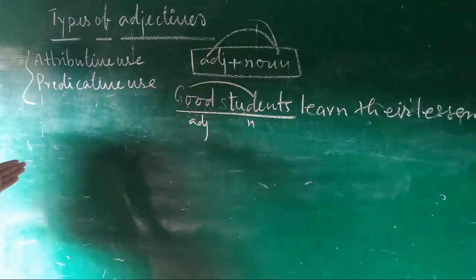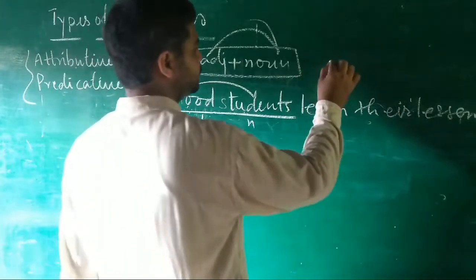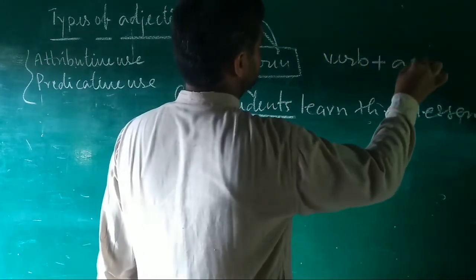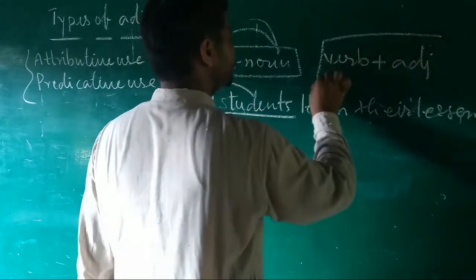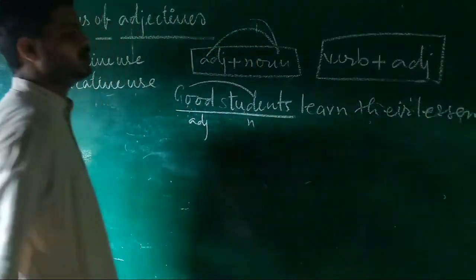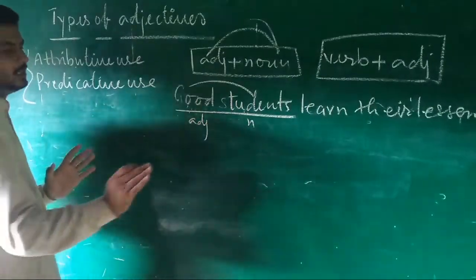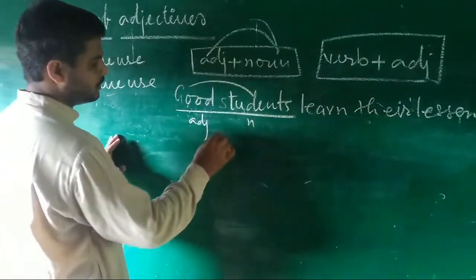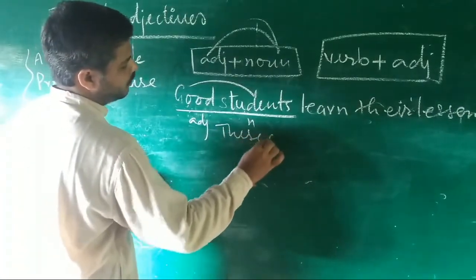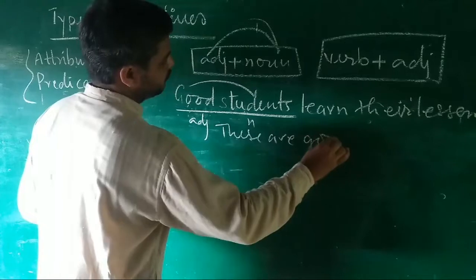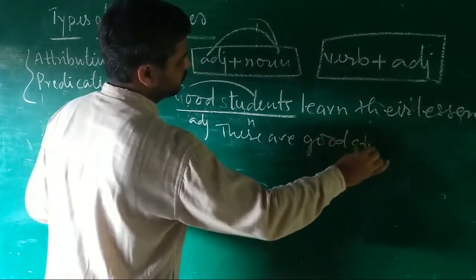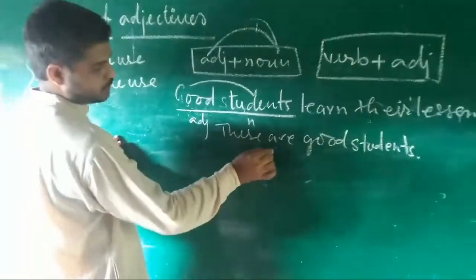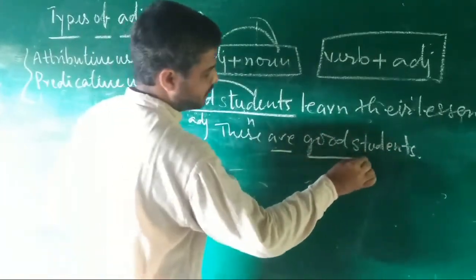And when there is a verb plus adjective, no noun, that is predicatively used. Don't consider that attributive use means it only comes before the predicate. You may see also an example: These are good students. Here there is also a verb, but you can see an adjective and then a noun.